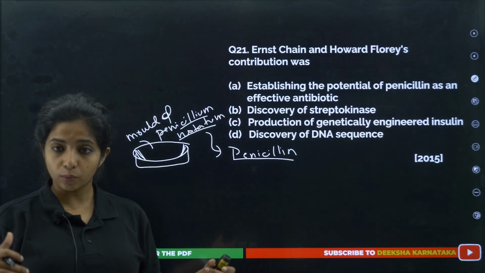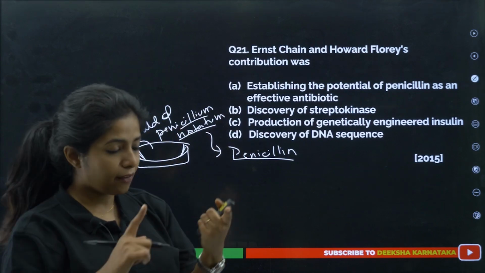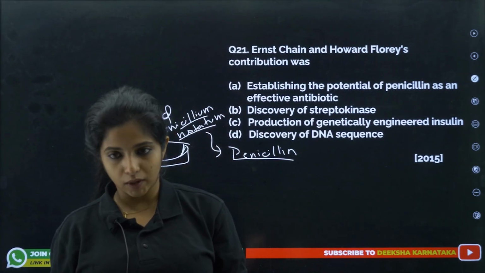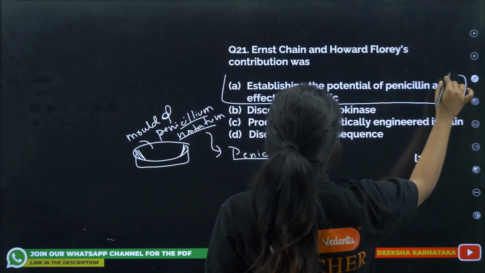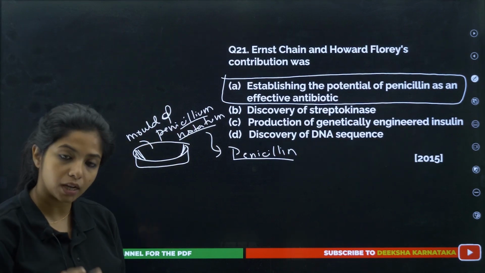Okay, but then it became like a big thing. The actual potential of it was recognized later by Ernst Chain and Howard Florey, which is why 3 of them, Fleming, Ernst Chain as well as Howard Florey, received a Nobel Prize for this. So their role was in establishing the potential of penicillin as an effective antibiotic.